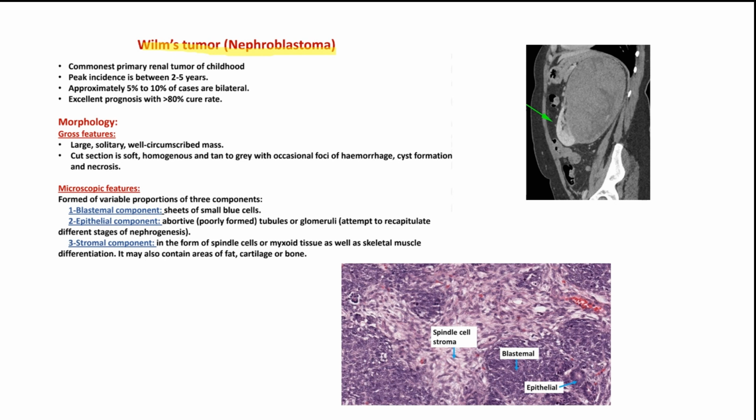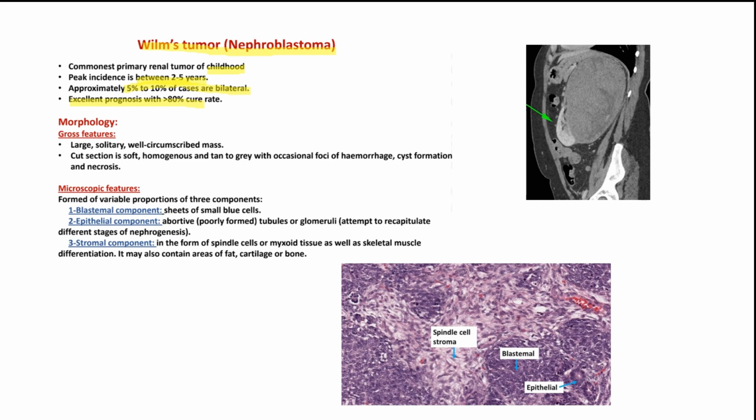In regards to Wilms tumor, also known as nephroblastoma, you should right away remember that whenever the word Wilms tumor or nephroblastoma is mentioned, it is correlated with children. That's it. So Wilms tumor, childhood, between 2 to 5. Very rare cases for it to be bilateral. Most of the time it's unilateral, and it has very good prognosis.